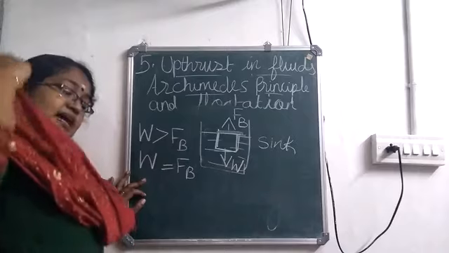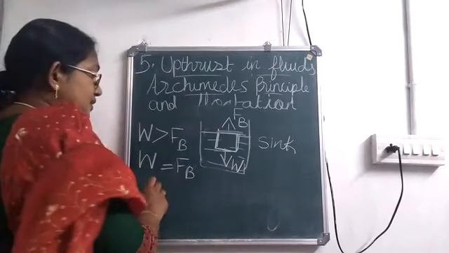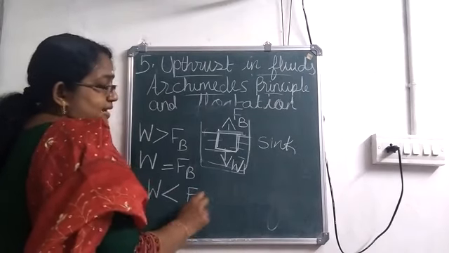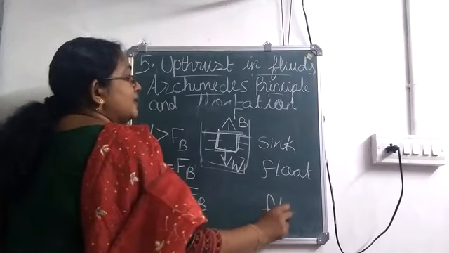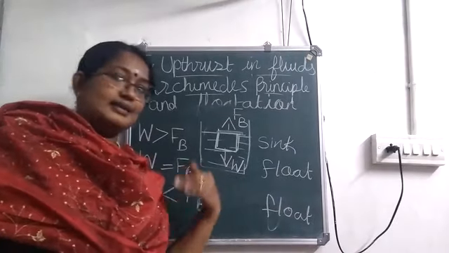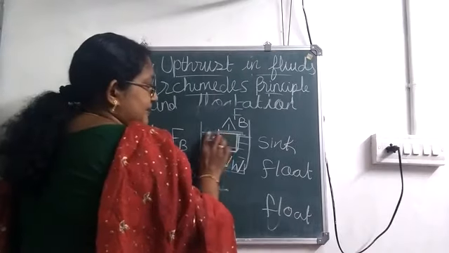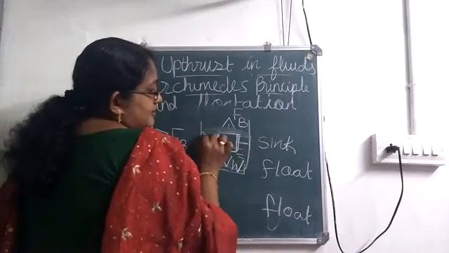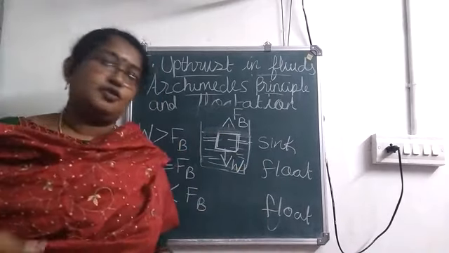Now the third one: when the weight of the body is less than upthrust, then the body will float with some part of it under water and some part above the water. So it will float like this. We will be having water only till this point. Some part of the object will be above the surface of water.